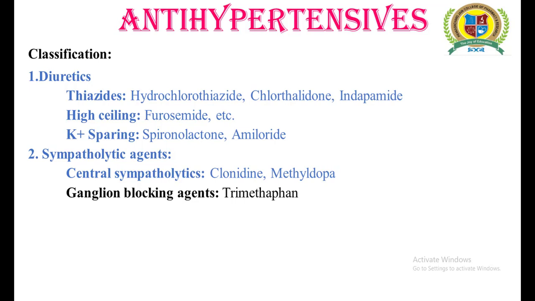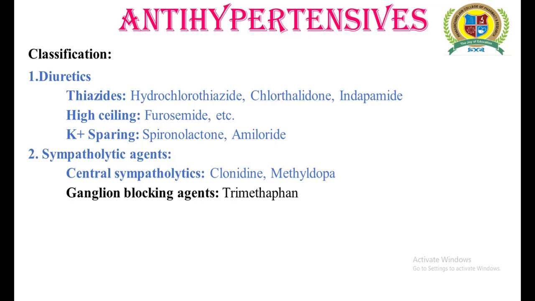Trimethaphan, being a ganglionic blocking agent, is non-selective in its function, meaning along with blocking the adrenergic ganglia, it also blocks the cholinergic ganglia. So it suffers from most of the side effects. You get relief from the symptoms of hypertension due to the blockage of adrenergic ganglia, but simultaneously it causes a number of side effects due to the blockage of cholinergic ganglia.